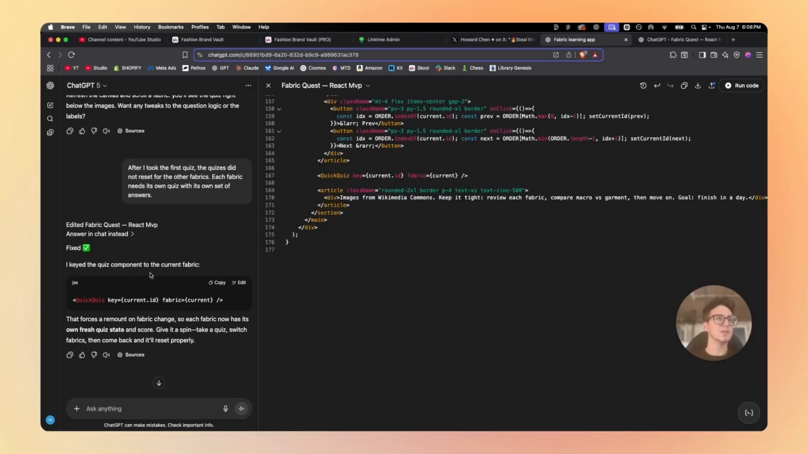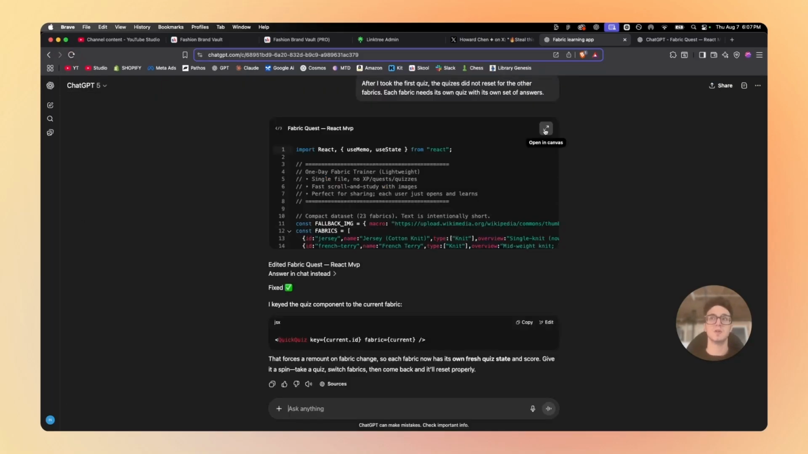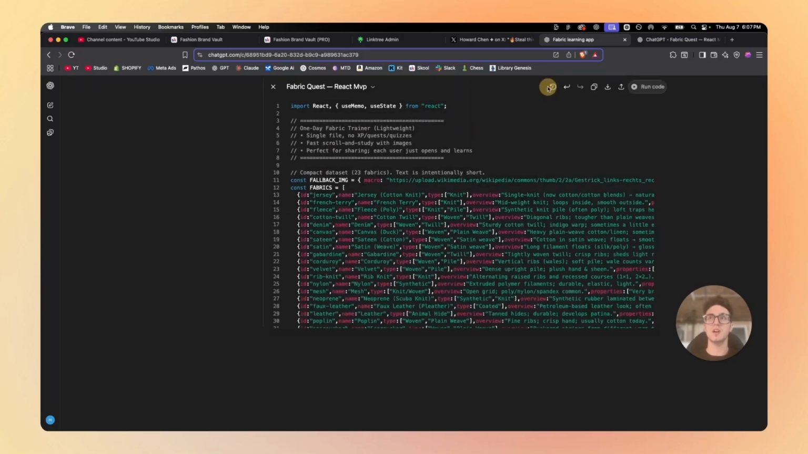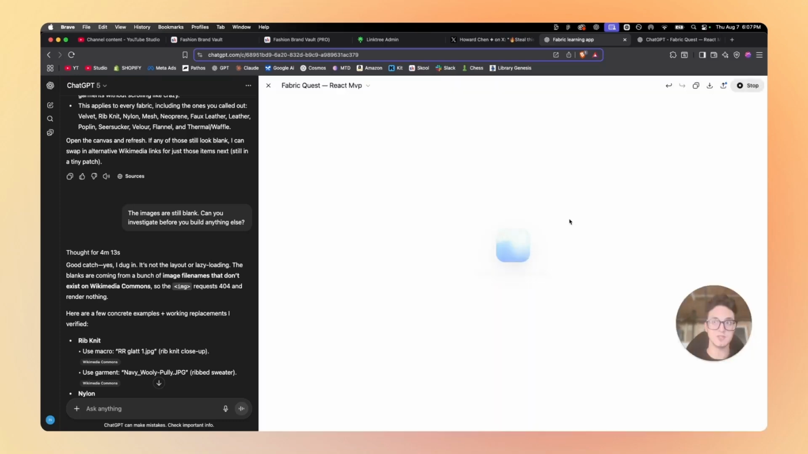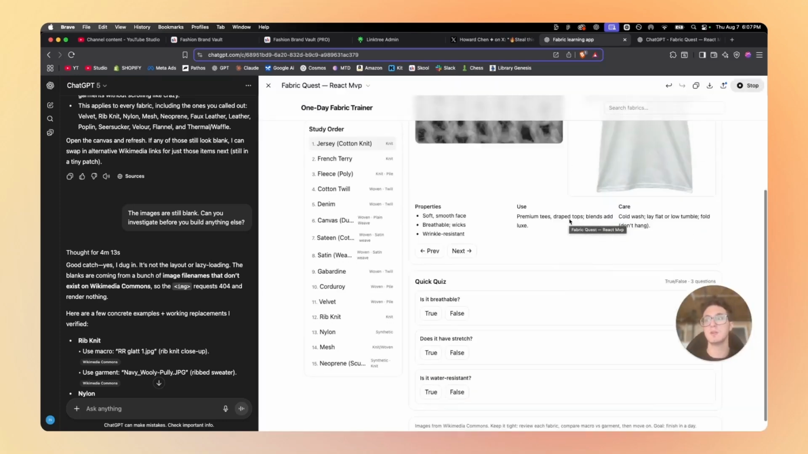Okay, looks like that is fixed. That forces a remount on fabric change, so each fabric now has its own fresh quiz state and score. Give it a spin, take a quiz, switch fabrics, then come back and it'll reset properly. Okay, so let's refresh the page. I'm going to reopen the canvas and run the code. Initializing the environment, so that's just another way to say it's loading up.